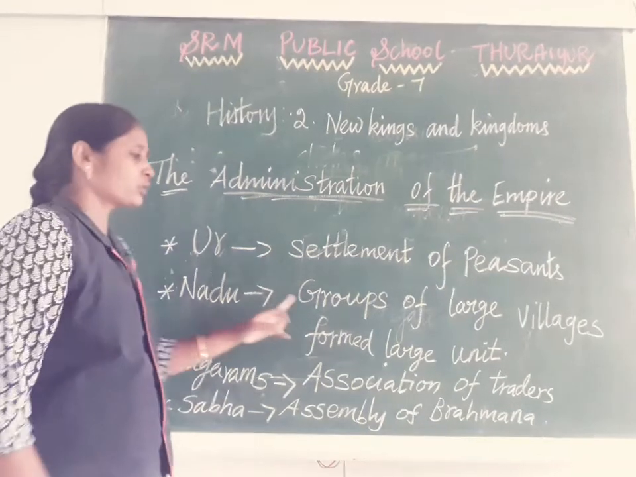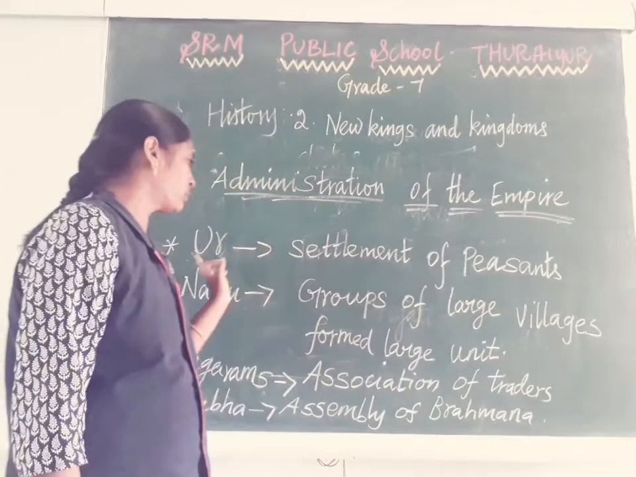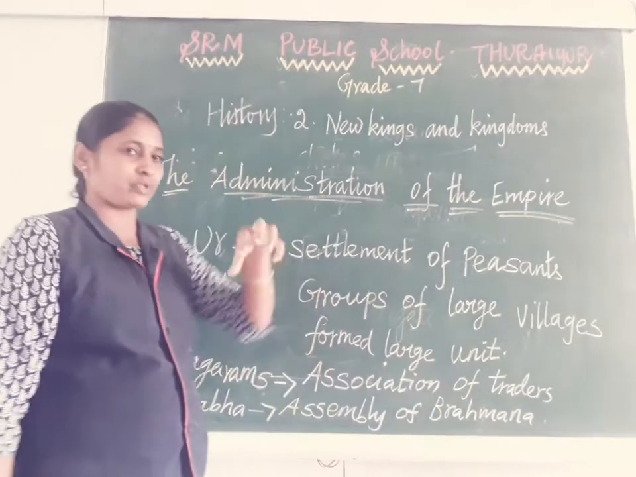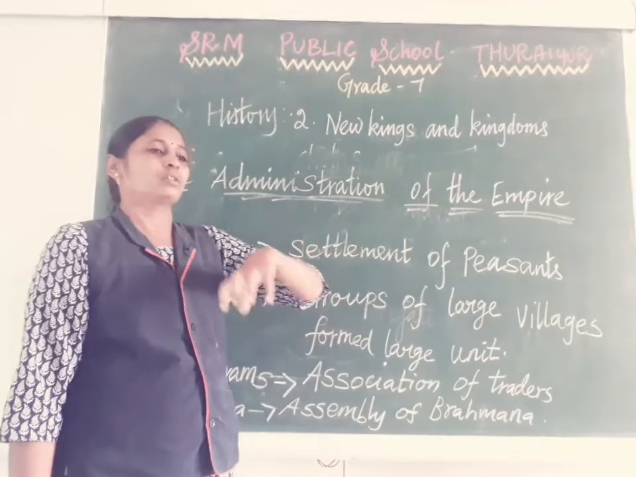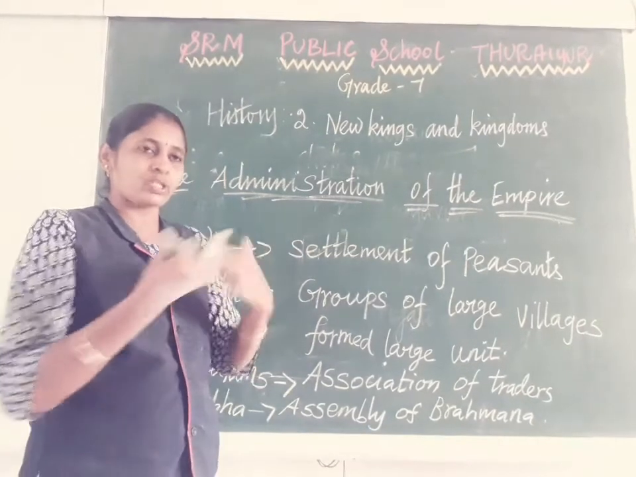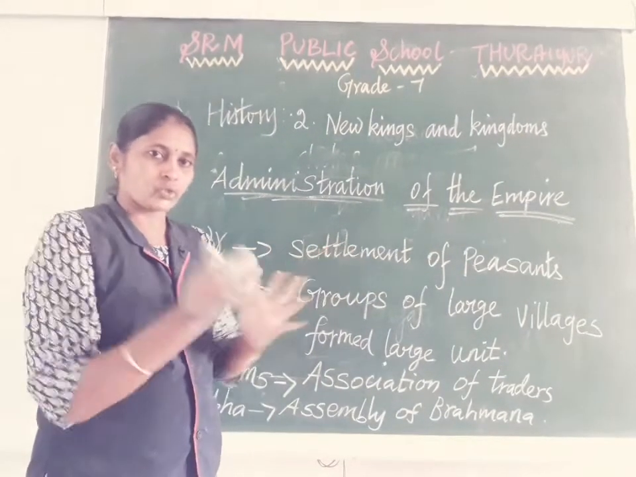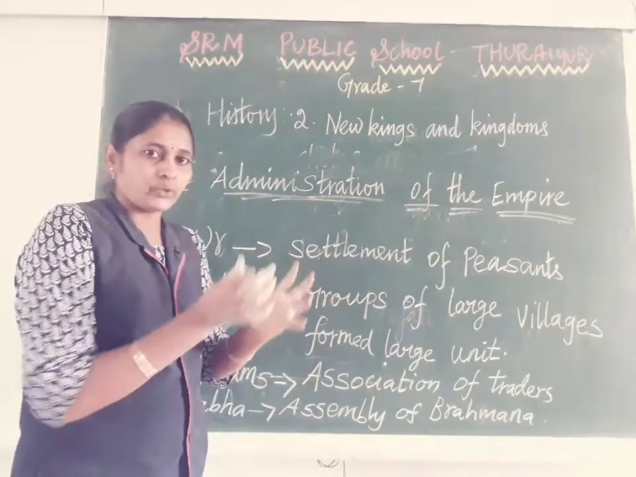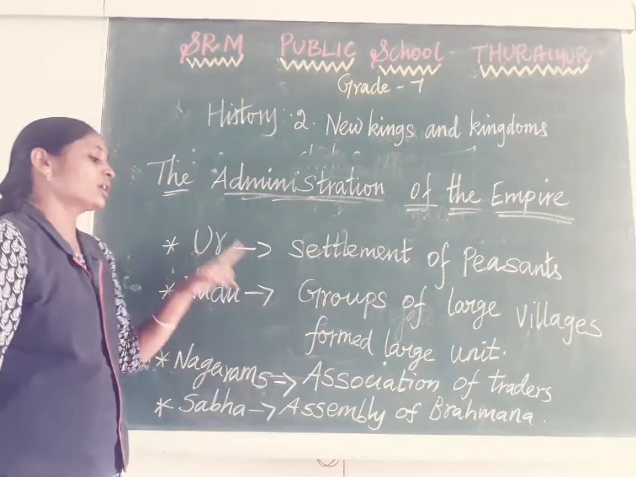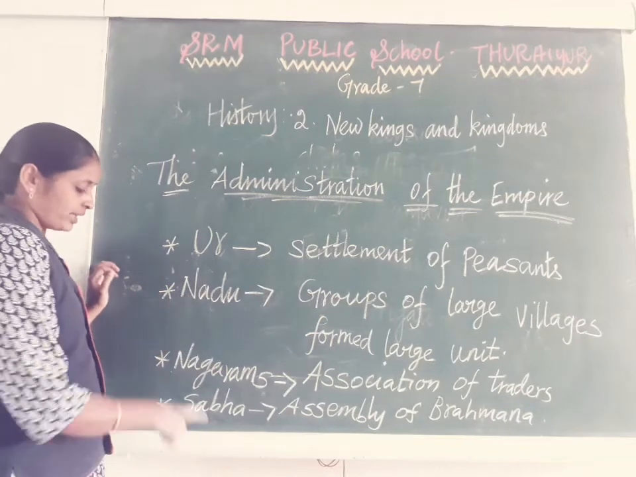Next is Nadu, a group of large villages. A group of these Ur formed a large unit. Suppose we have one village here; that particular village was called Ur in those days. Suppose nearby 10 to 50 villages join together as one unit, that is called Nadu.